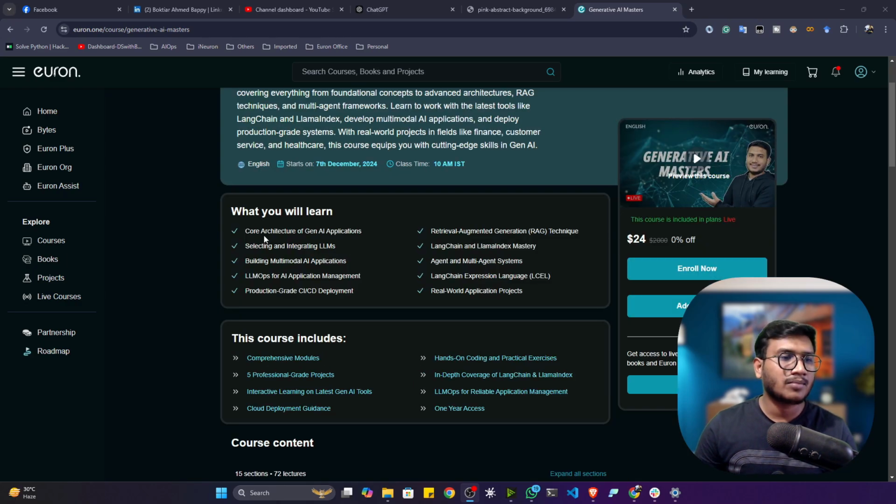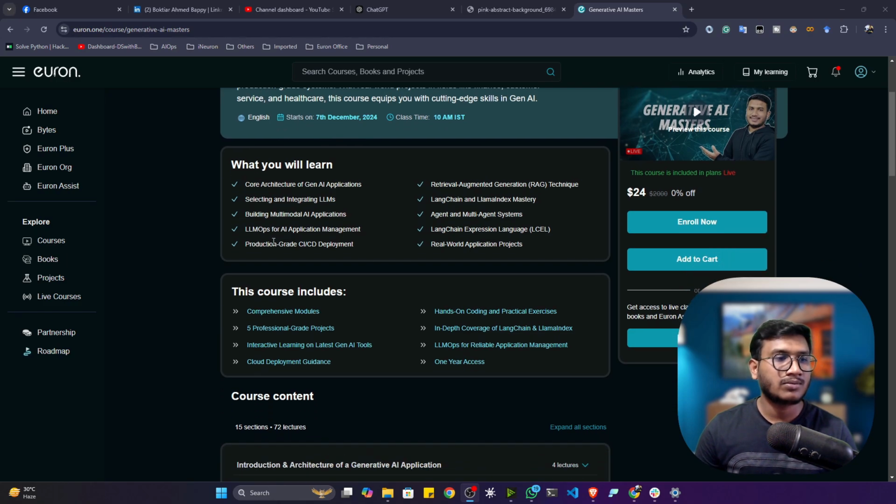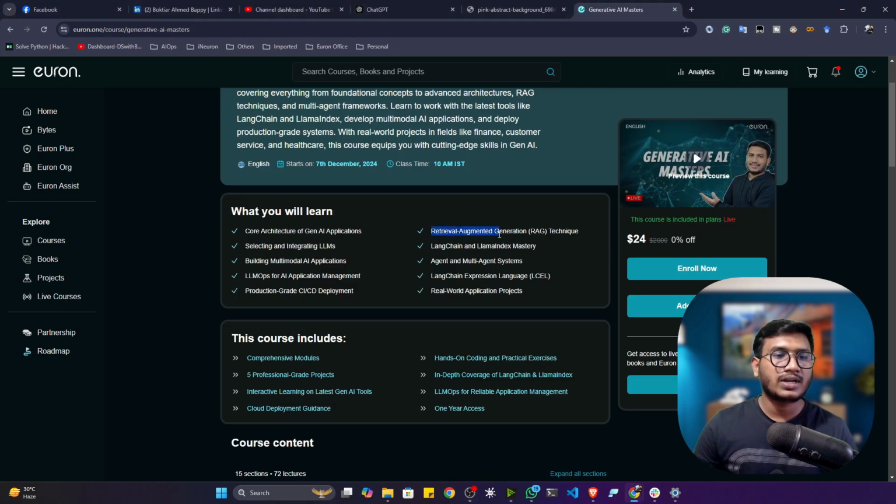Here you'll be learning about various kinds of generative AI application architecture, like level 1 architecture, level 2 architecture and professional level 3 architecture. Then we'll be learning about how we can integrate various kinds of large language models, whether it's a commercial model or an open source model, all kinds of integration. We'll also be learning about retrieval augmented generation, that means the RAG technique, like how we can implement the entire RAG application end to end with our custom dataset.